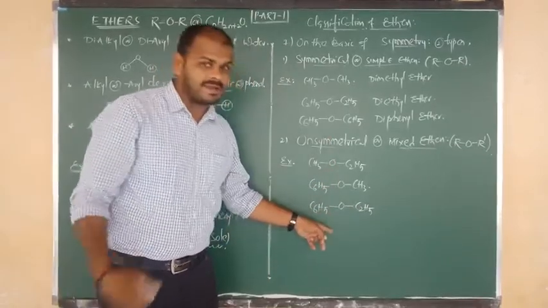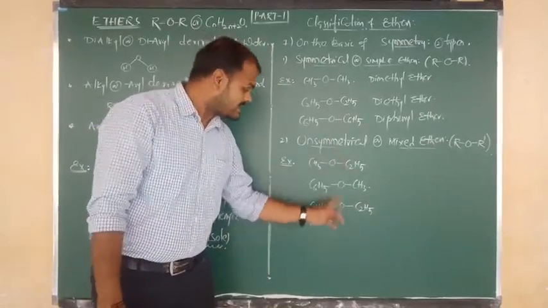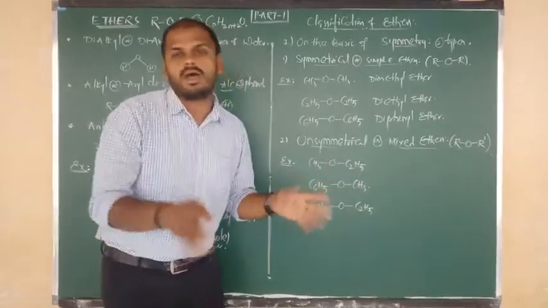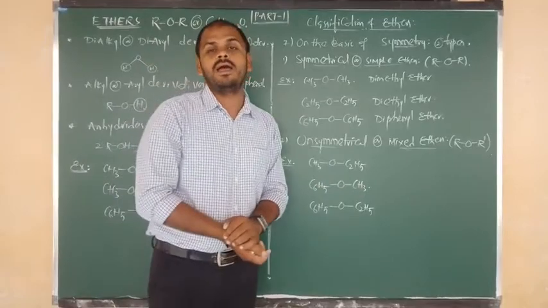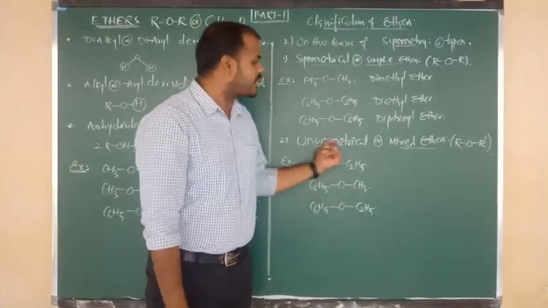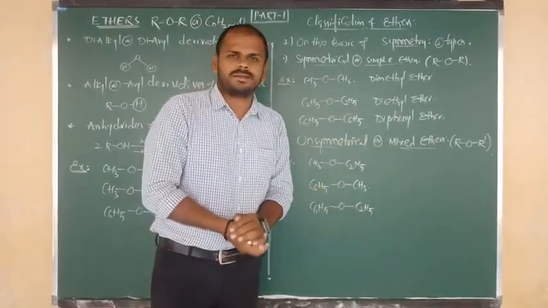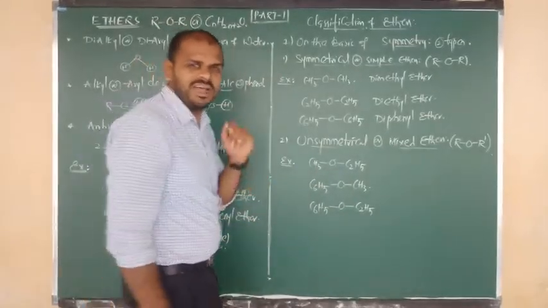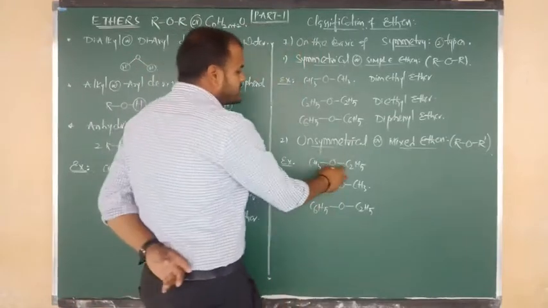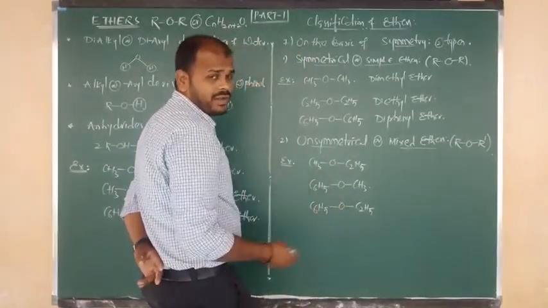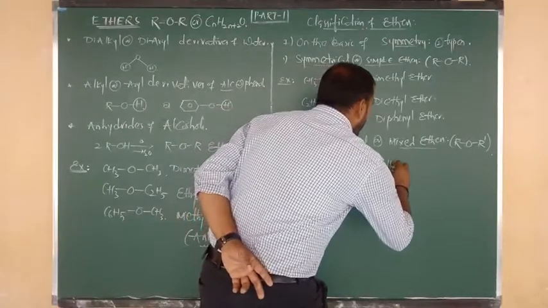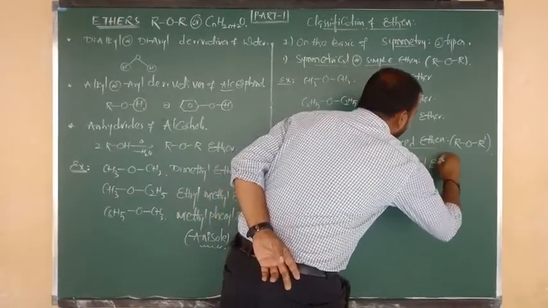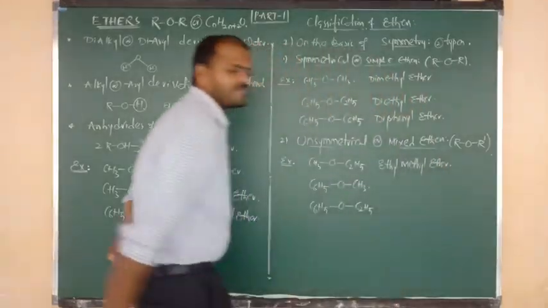So in these three examples, oxygen is always bonded to two different alkyl groups, or two different aryl groups. Such ethers are known as mixed ethers, beta. Now we are going to write the common names for all these mixed ethers. One side ethyl, one more side methyl, so go alphabetical: ethyl methyl ether. Okay, beta.